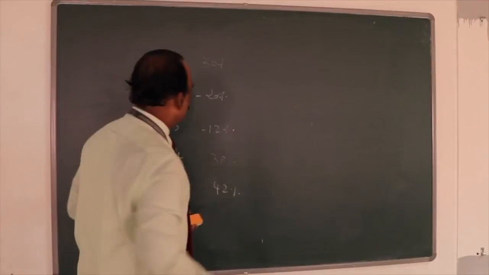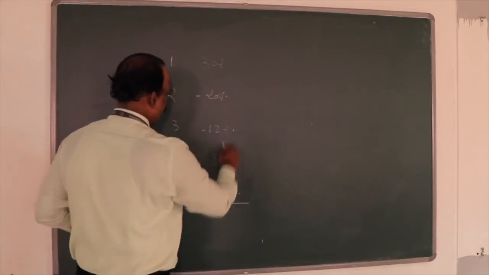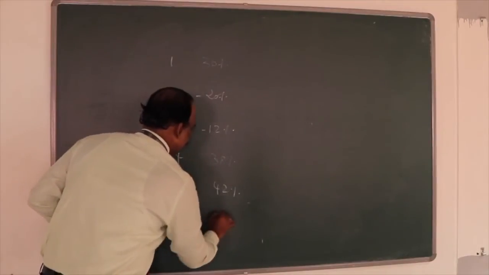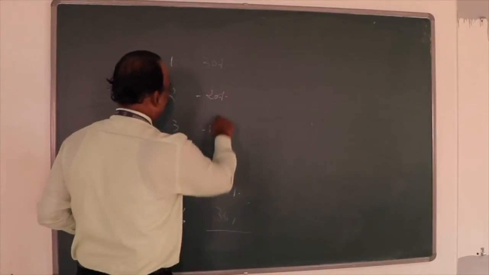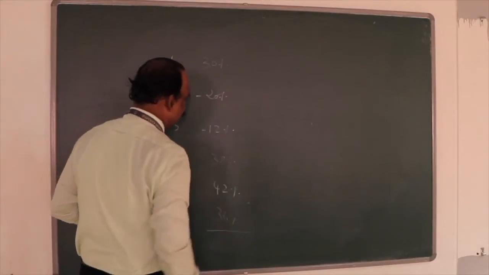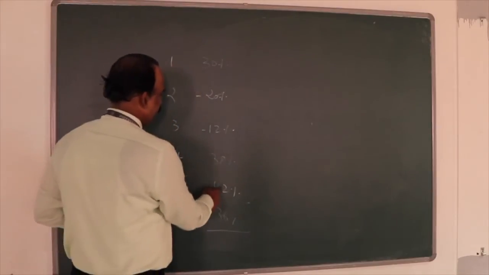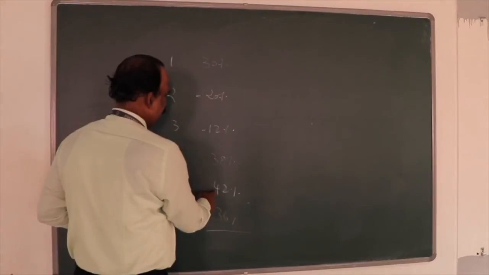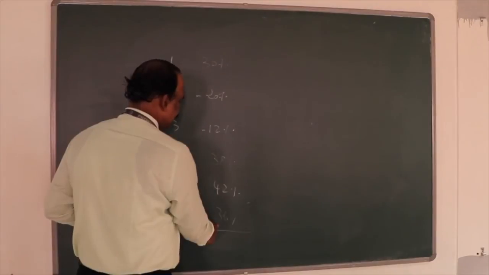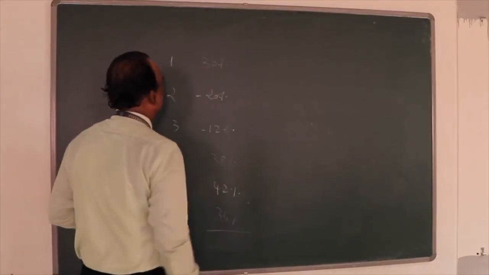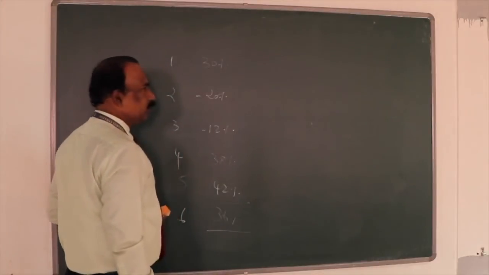So the total? One more, the 6th year: 36. So add the total. Some of you can add. 80 plus 36 is 116... 106 plus 136... 136 minus 32.